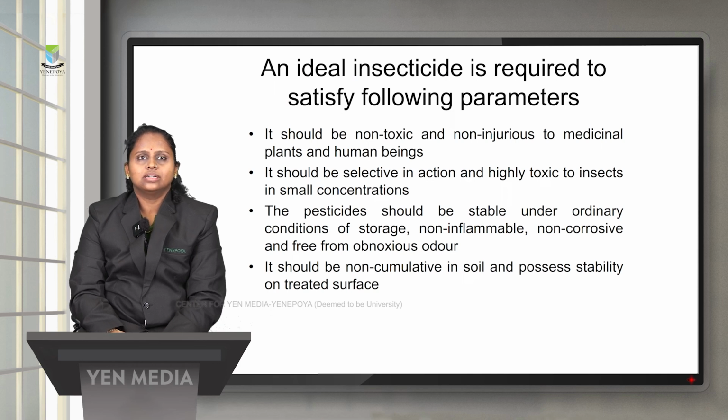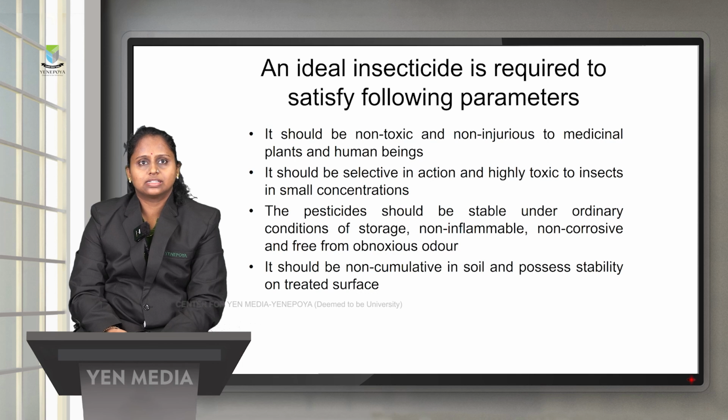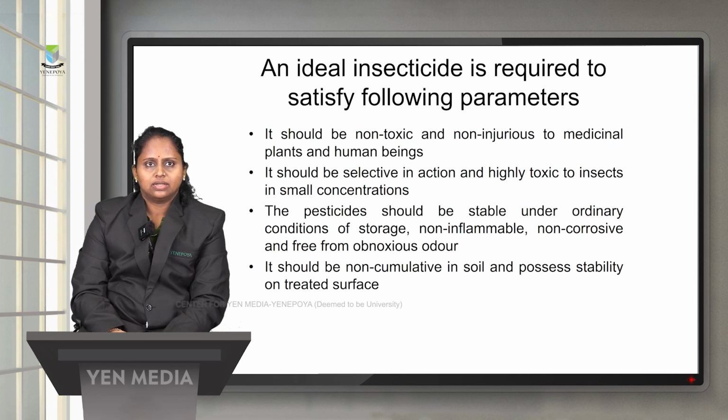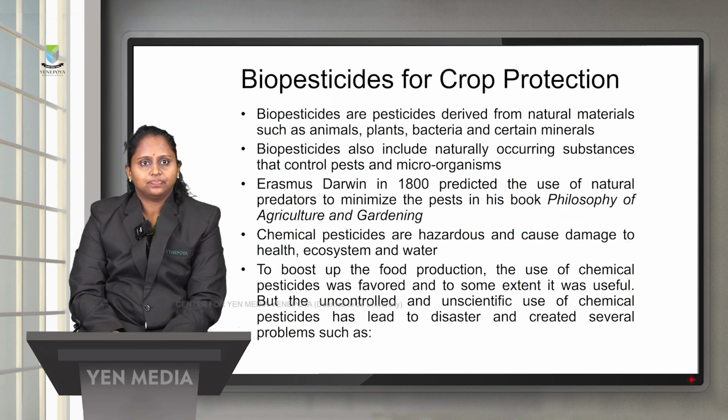Now we will see some of the parameters of an ideal insecticide. So, if you want an ideal insecticide, what are the parameters? One is that it should be non-toxic and non-injurious to medicinal plants as well as human beings. It should also be selective in action and highly toxic to the insects in small concentration. The pesticide should be stable under ordinary conditions of storage, non-flammable, non-corrosive and free from obnoxious odor. Also, it should be non-cumulative in soil and possess stability on the treated surface.